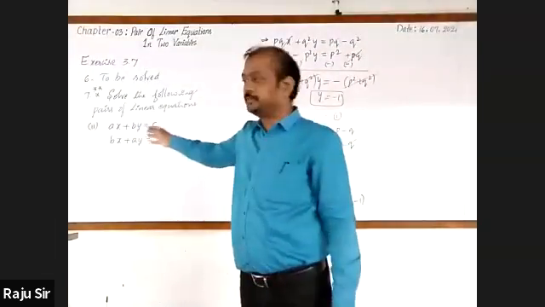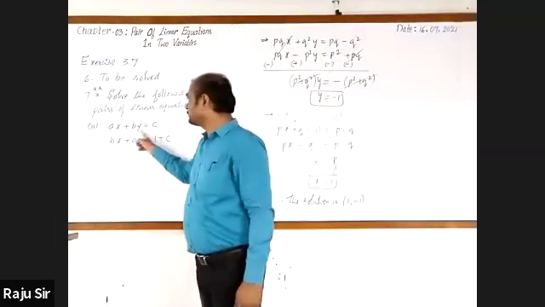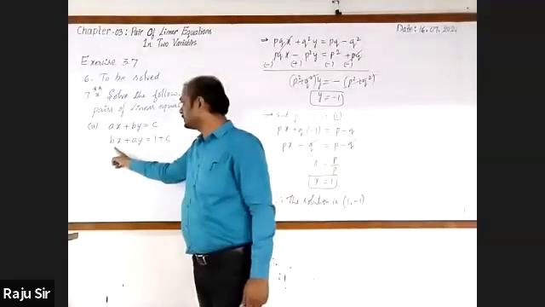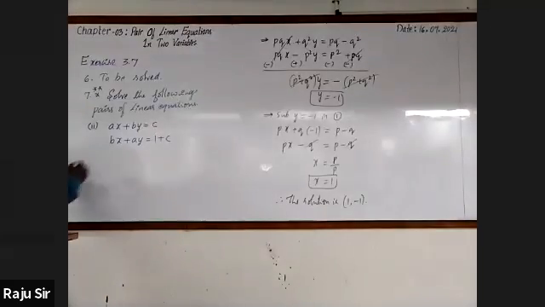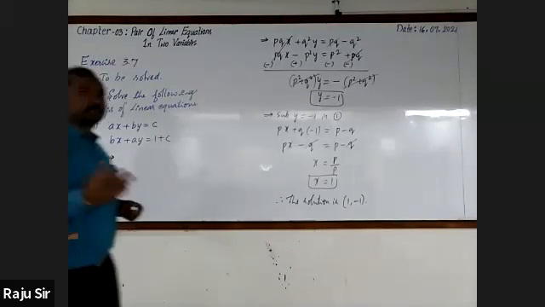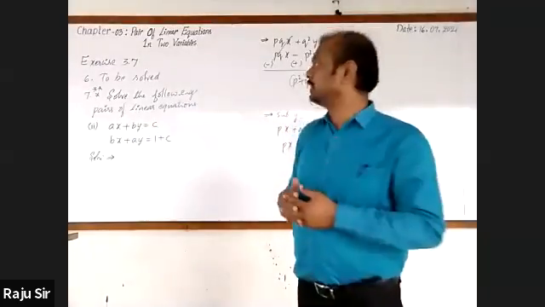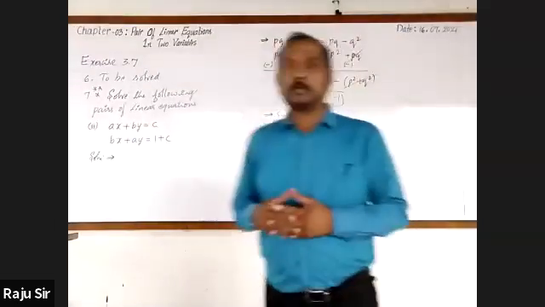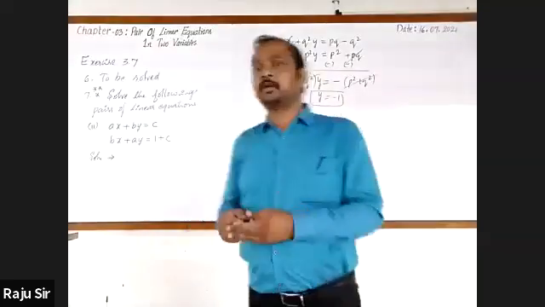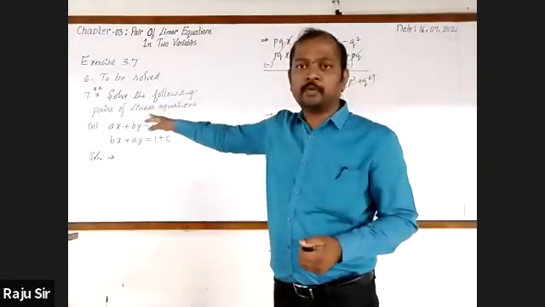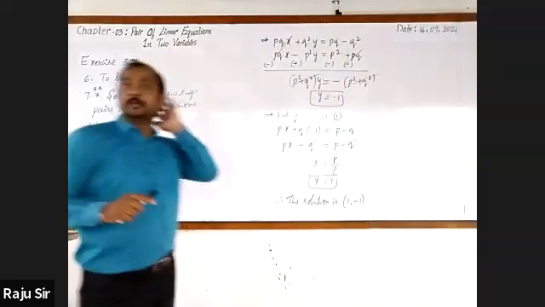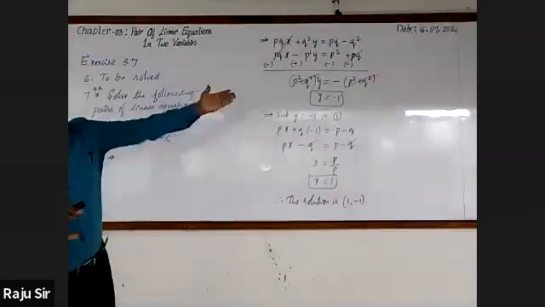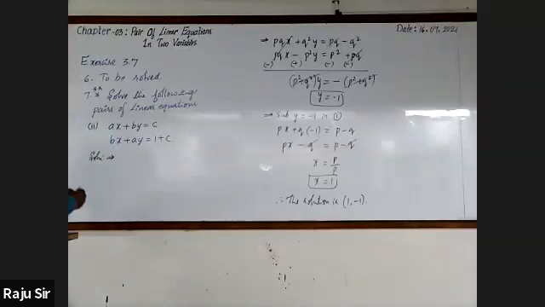Now you may copy this. Ax plus by equal to c, and the second equation bx plus ay equal to 1 plus c, or c plus 1. Dear students, how do you go for simplifying this? How do you go for solving x and y? Elimination method. Here also the coefficients are interchanged. In spite of that, we are moving to the elimination method directly because we find it is easier.